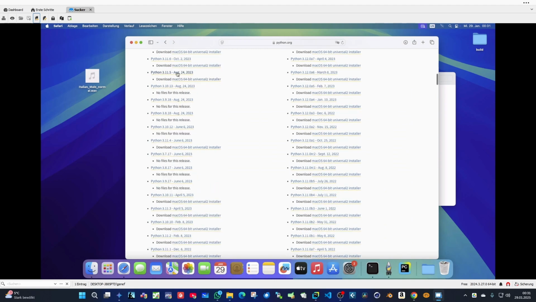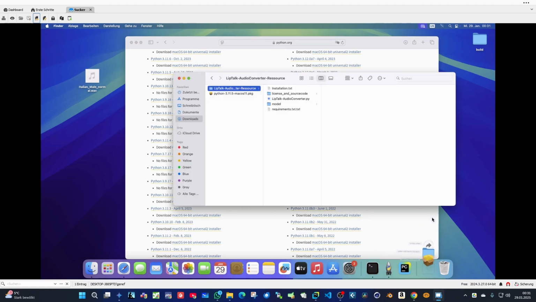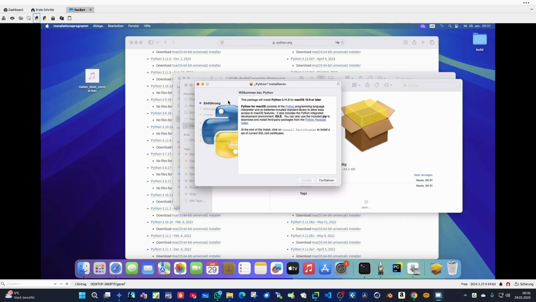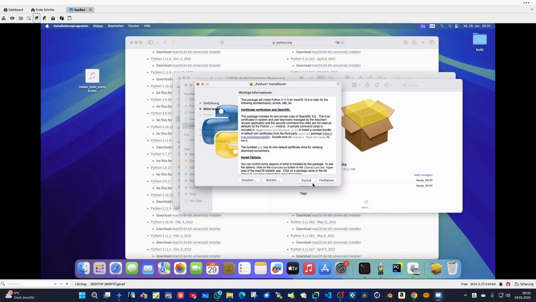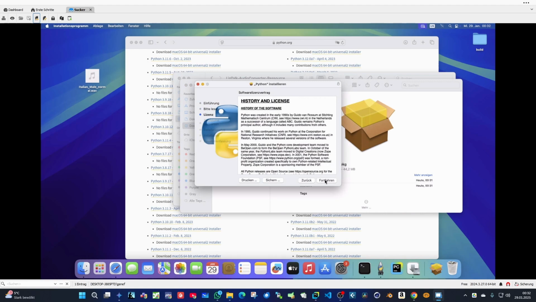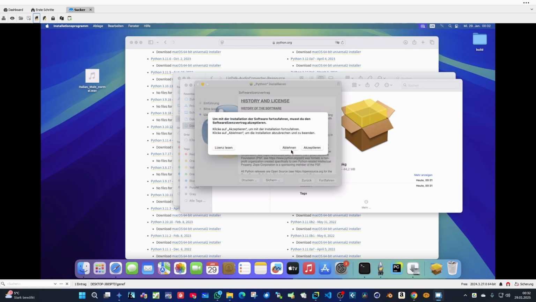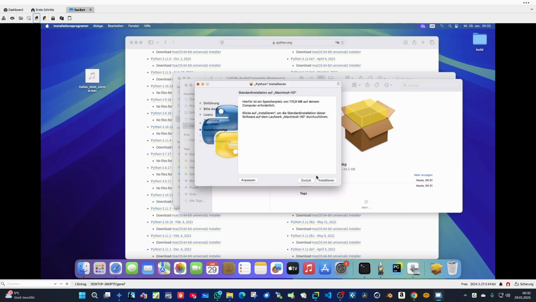Download this macOS Universal Installer. We go to downloads. As you can see, here is our macOS package. We double click it and we continue. Continue, yes, we accept that.